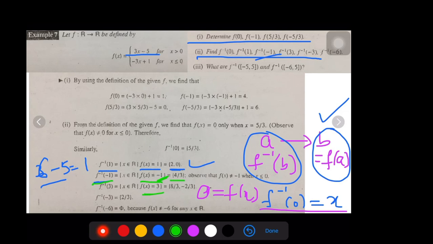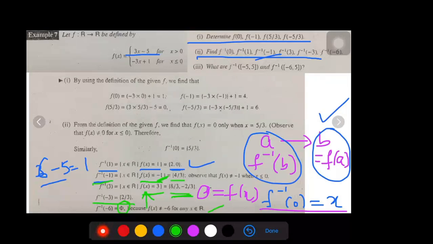So what value of x would result in f of x being 3? You can substitute into the formula and simplify it. You will get x as 8 by 3 and minus 2 by 3. In a similar way, minus 1 also you should compute. In a similar way, minus 6. Minus 6 won't come for any value of x. That's why it has become null.